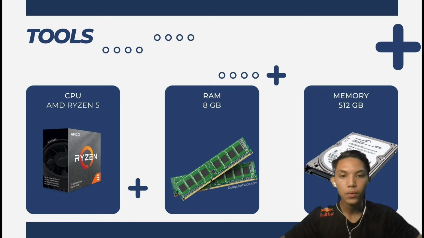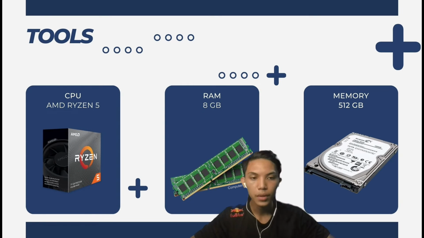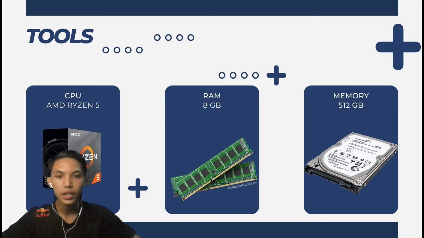Next is for the tools that we use in this project. The tools are divided into 2 types, which are the hardware and the software tools. For hardware tools, we are using a laptop that runs on an AMD Ryzen 5 Central Processing Unit. It also has a total of 8GB RAM with 512GB of memory in solid state drive.